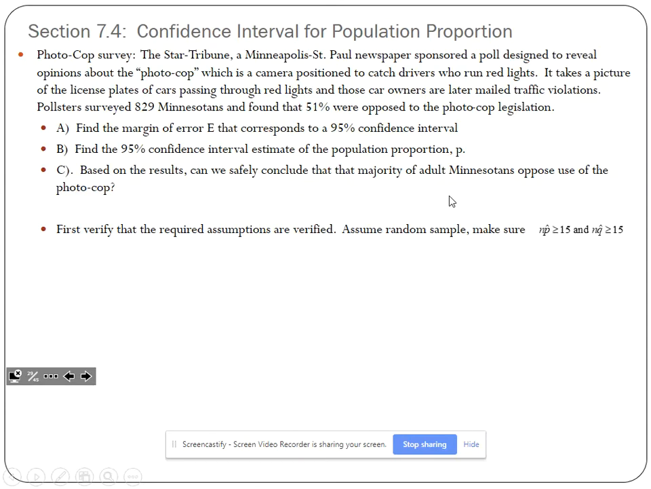Moving on to section 7.4, we're doing the same thing. We're finding confidence intervals. This time we have a proportion instead of a mean.